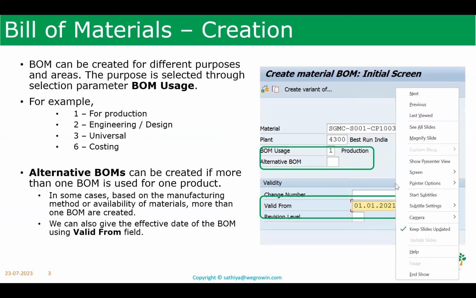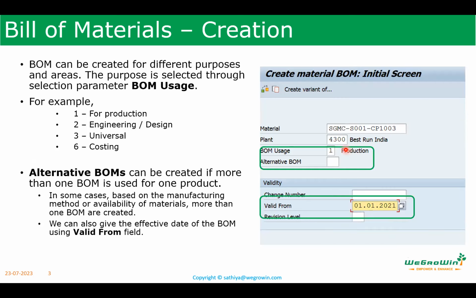This is what is shown here, whether it is used for production or costing or engineering, those things. Like 1 means for production, 2 means for engineering, 3 means applicable for universal, for any purpose. 6 means costing, like that it is there. Alternate BOM means we can create the BOM if more than one BOM is required for one product, based on manufacturing methodology or for different materials. Also, we need to put what is the validity date from when this BOM is applicable.